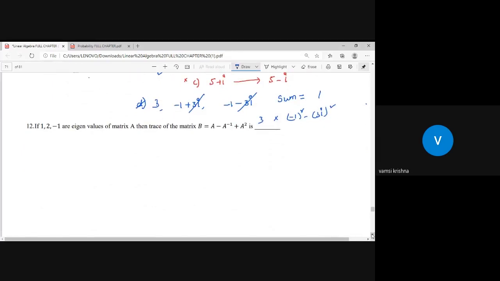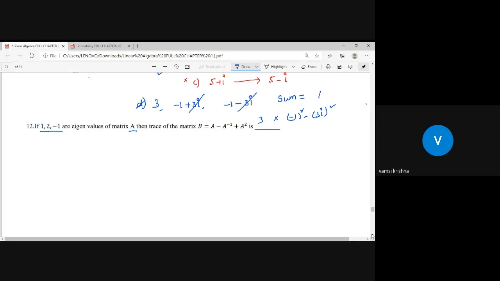Okay, now I have another question. There is a matrix A. For this matrix, there are three eigenvalues 1, 2, minus 1. Then what will be the trace of the matrix A inverse, A square?